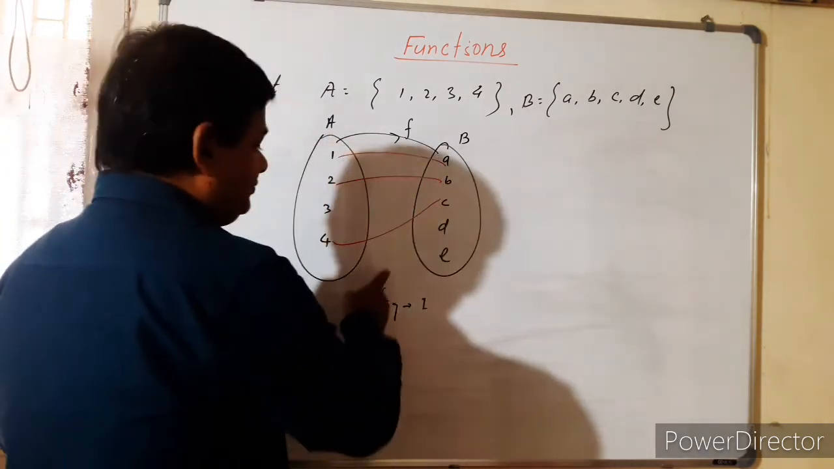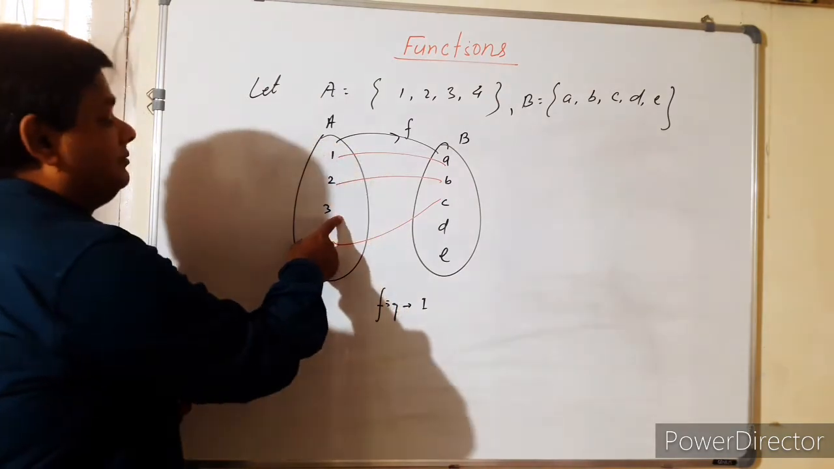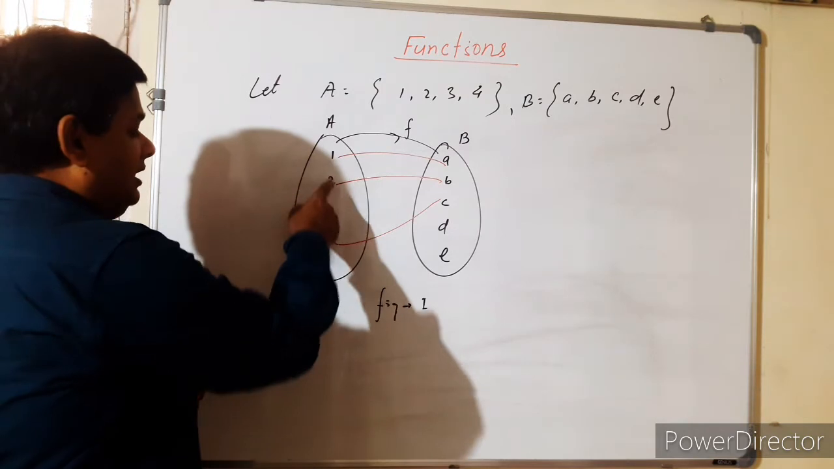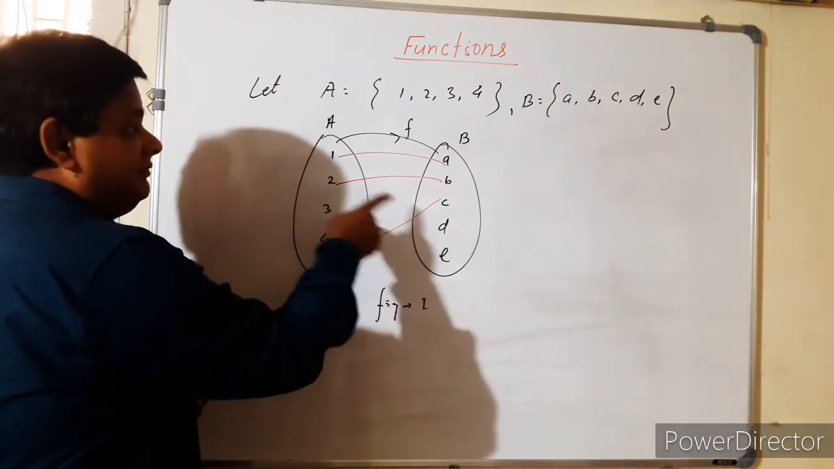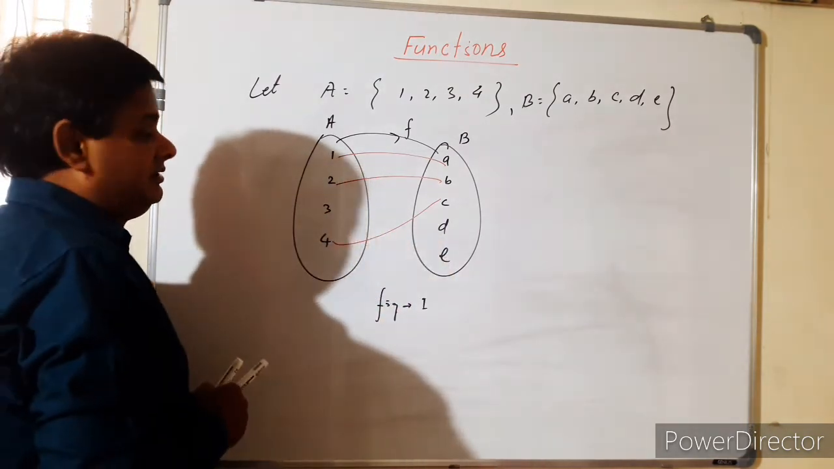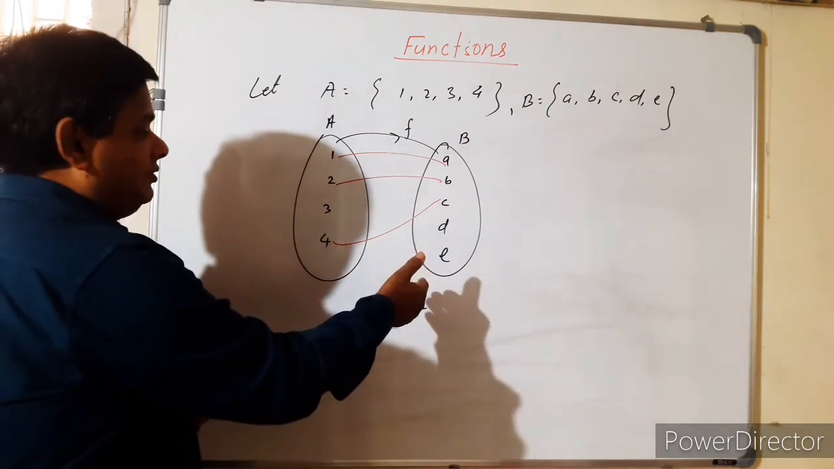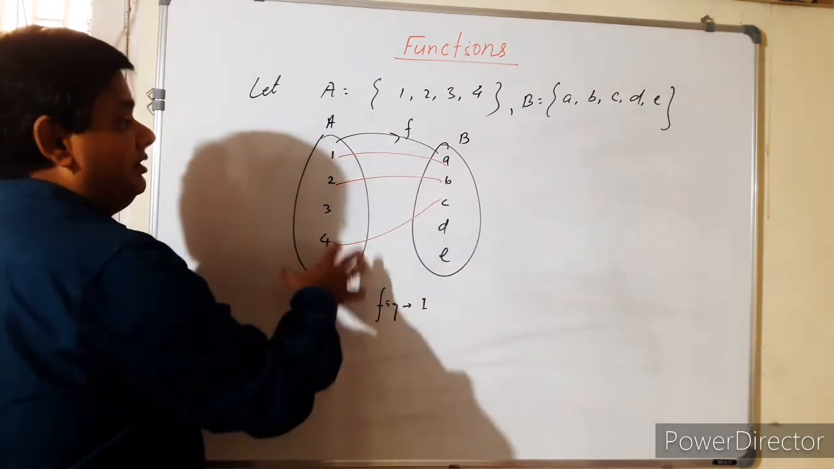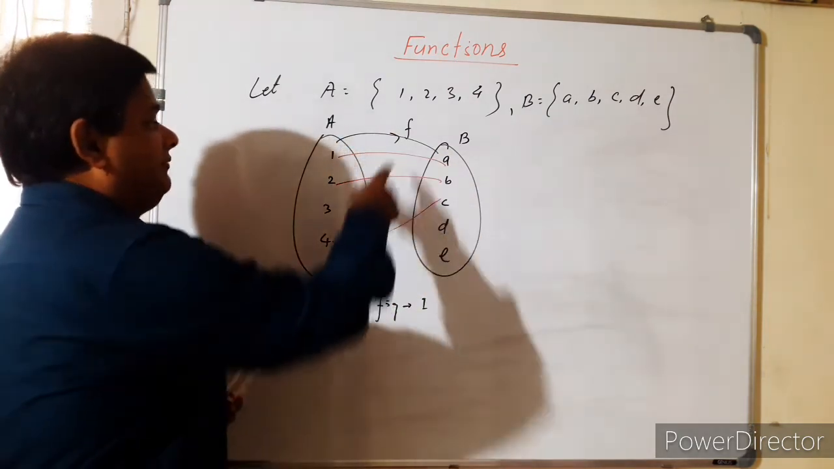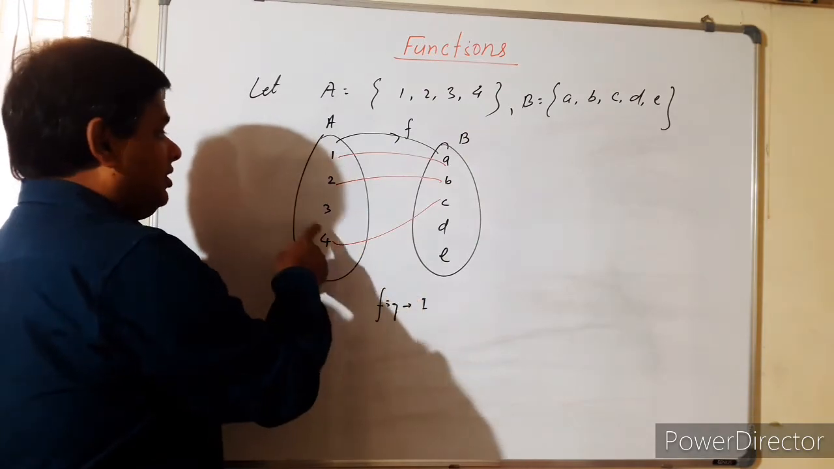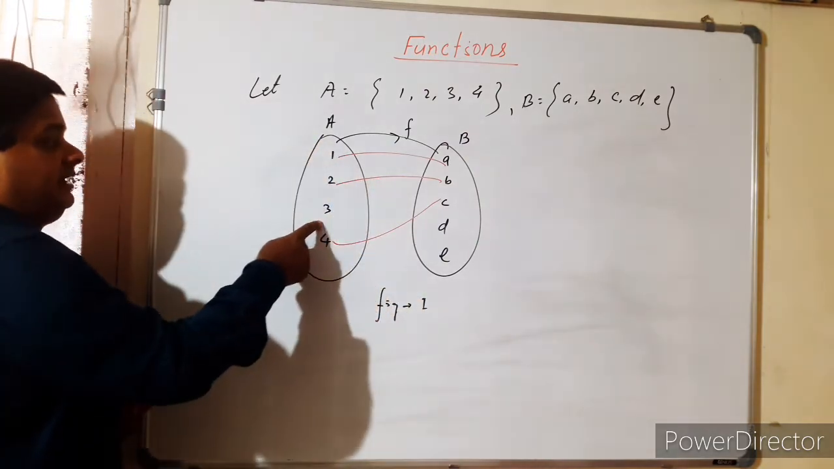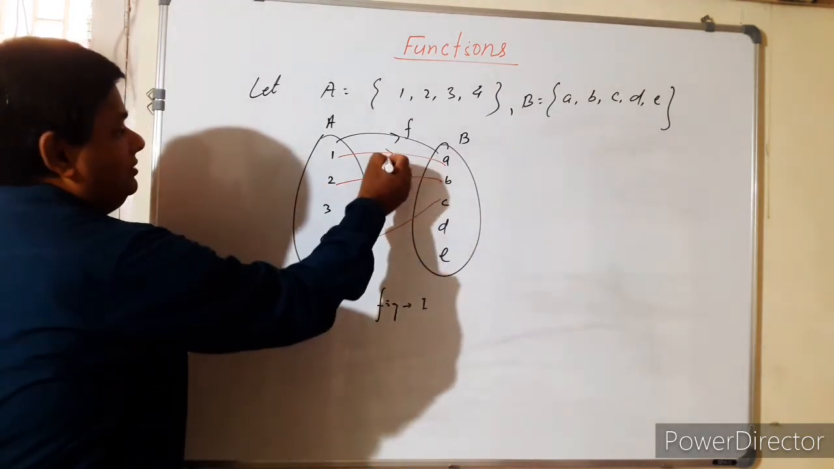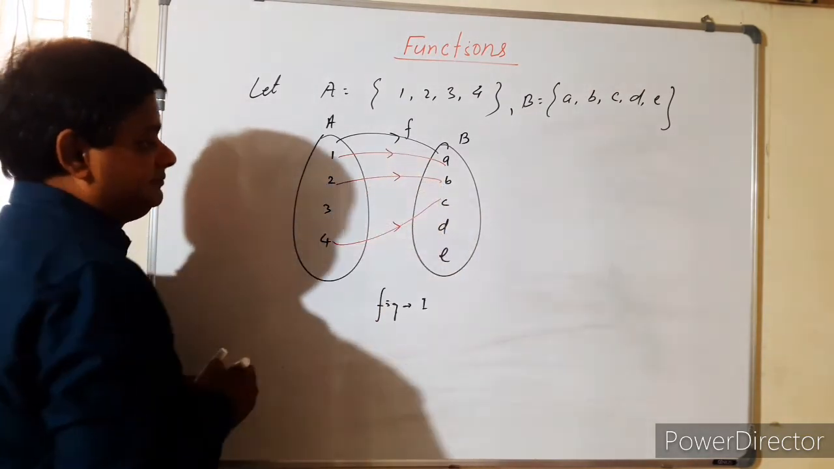So this one is not a function, because 3 has no image in set B. Therefore, this figure is not a function. F is not a function because one element in set A has no image in set B.